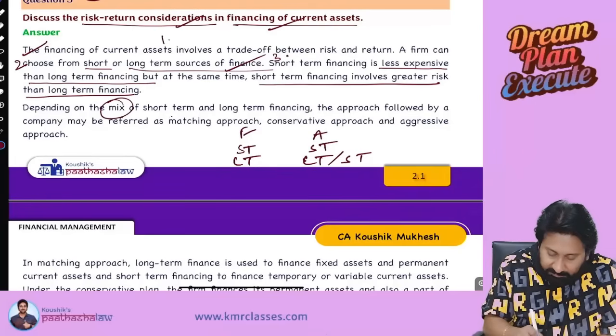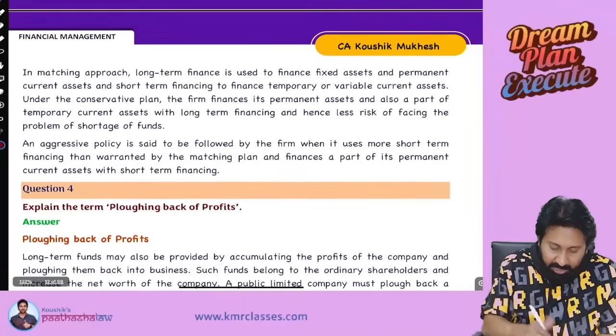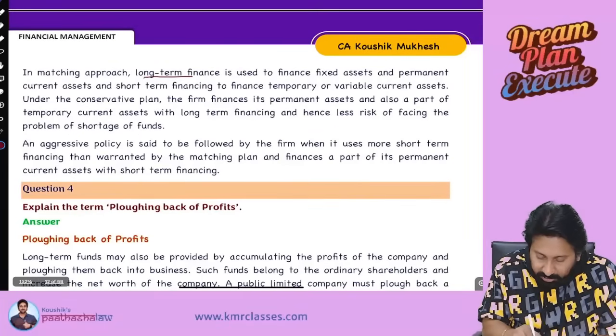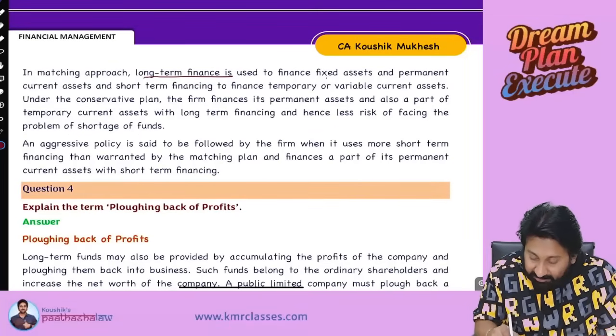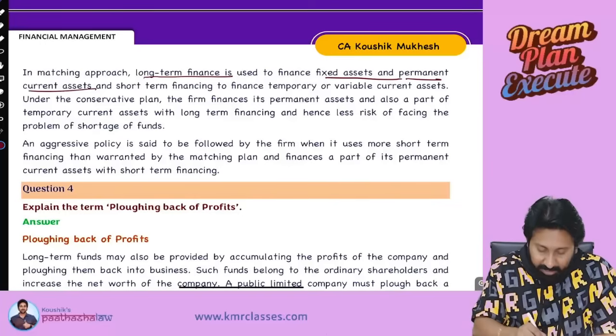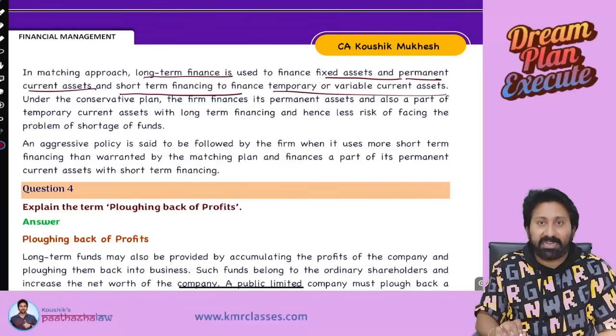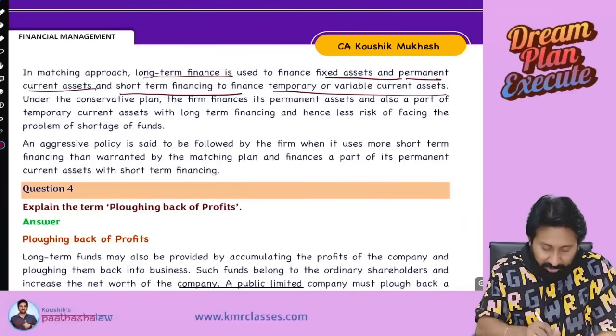Depending on the mix of short term and long term financing, an approach should be followed by the company. In the matching approach, long term finance is used to finance fixed assets and permanent current assets, meaning long term. And short term financing is used to finance temporary or variable current assets. That's what he wanted to tell.